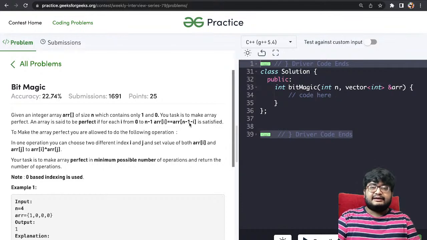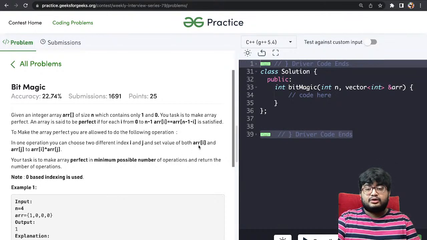That is, ARR[0] should be equal to ARR[n minus 1], ARR[1] should be equal to ARR[n minus 2], and like that. To make the array perfect, you are allowed to do this operation any number of times. In one operation, you can choose two different indices i and j and set the value for both of ARR[i] and ARR[j] to ARR[i] XOR ARR[j]. Your task is to make the array perfect in the minimum possible number of operations. Return the number of operations needed.